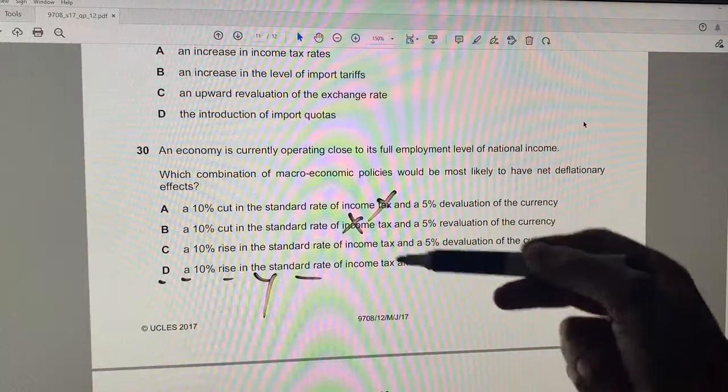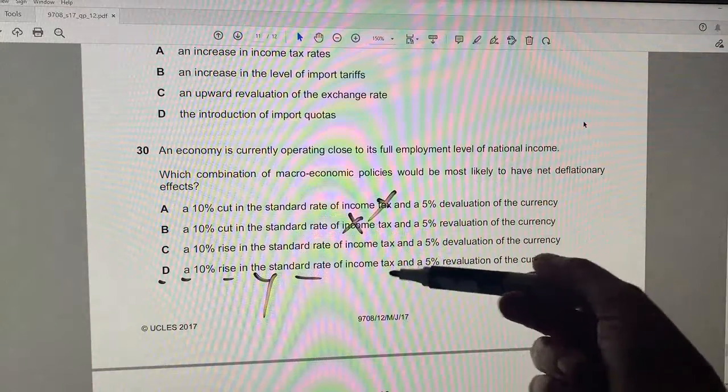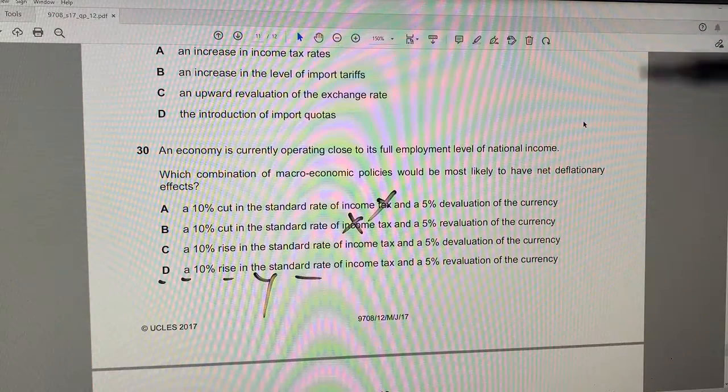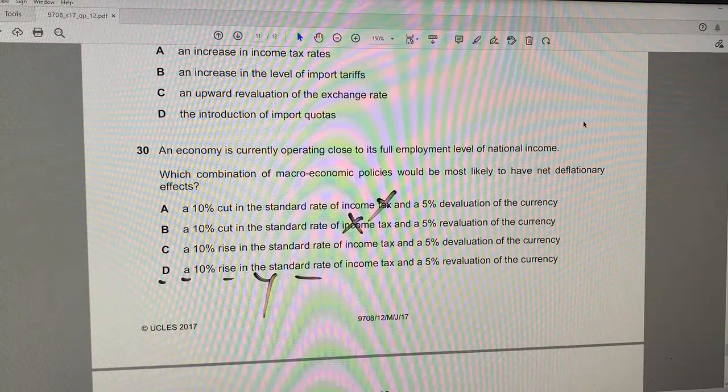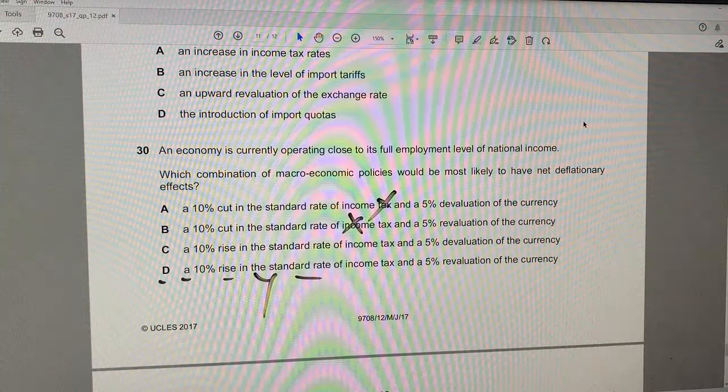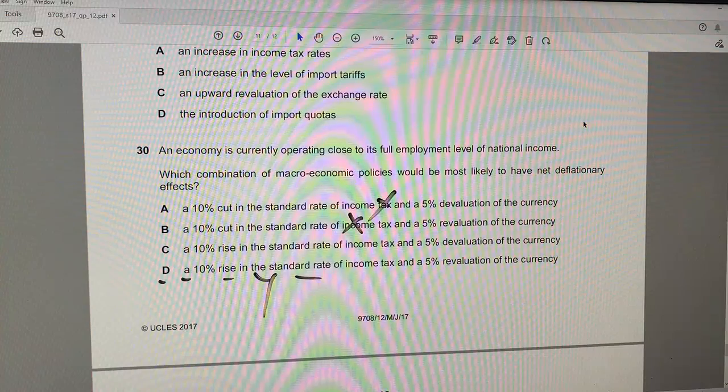Yes, raise income taxes, people have less disposable income, and make the currency more valuable. That will reduce, or stronger, you could say, strengthen the currency, and that will reduce exports. So D is the answer for 30.